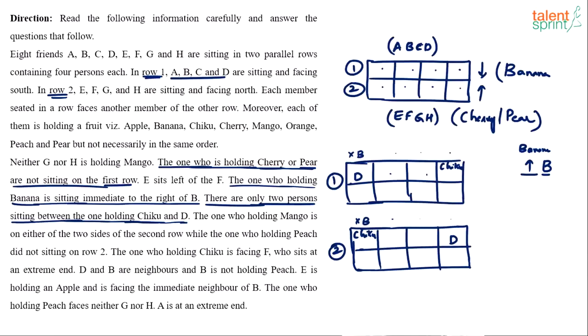But if you look at case number two, tell me where can B come? There is only one way where B can be arranged in case number two. Can B come in this position, here in the second box? No. Because if B comes here, this fruit should be banana, but it is already chiku. So B cannot come here. Can B come here? That's the only choice left. B comes here and the guy who likes banana sits here. And B of course cannot come here because it's already occupied by D. So we have also fixed B and banana with respect to case number 2.